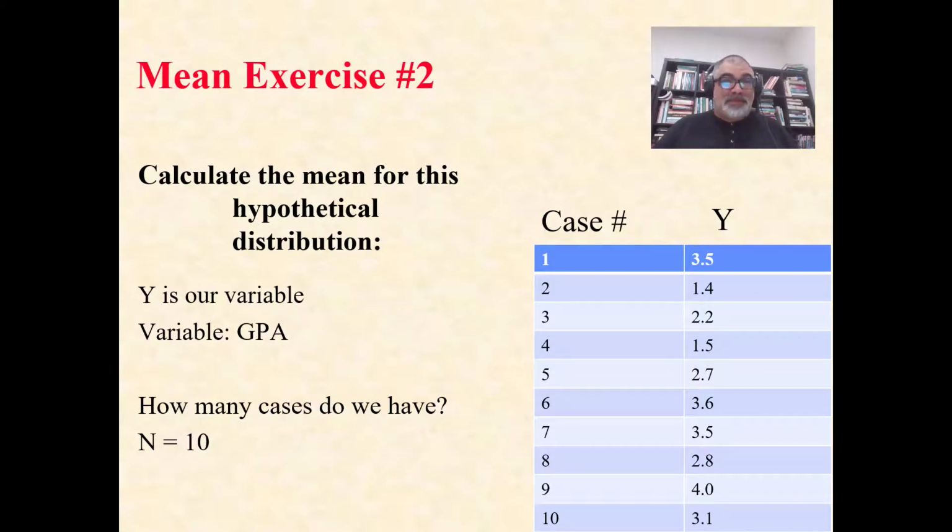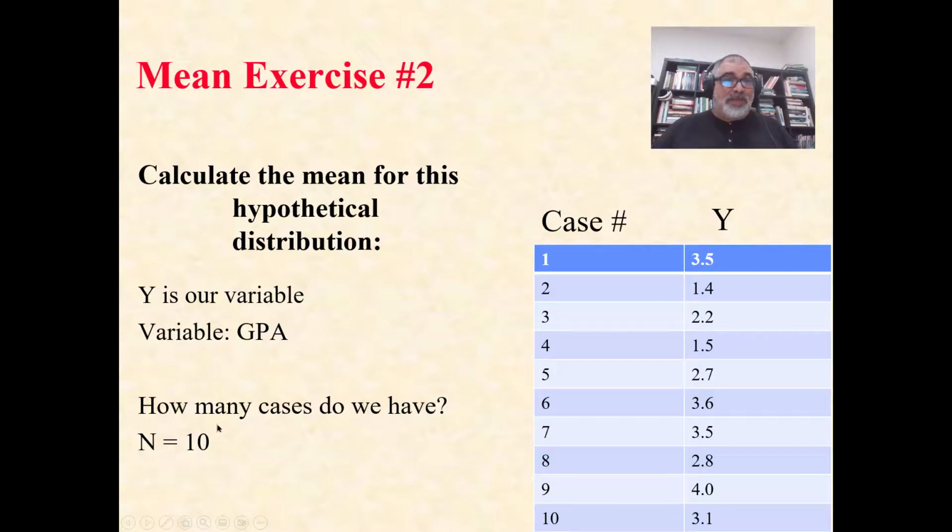We have one other example for us. Here's a hypothetical distribution of data again. We have our cases here: 1 case, 2 cases, 3 cases, all the way down to 10 cases. And we have our y. Our y is going to be GPA. That's our variable. We call our variables y, z, x, things like that, of course.